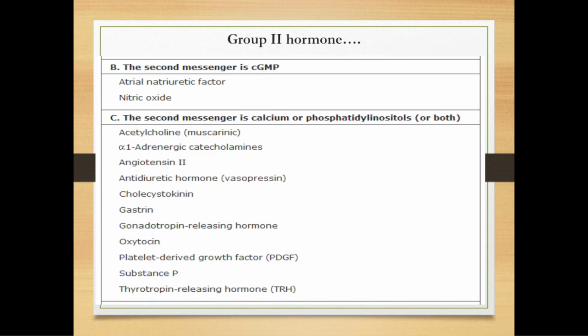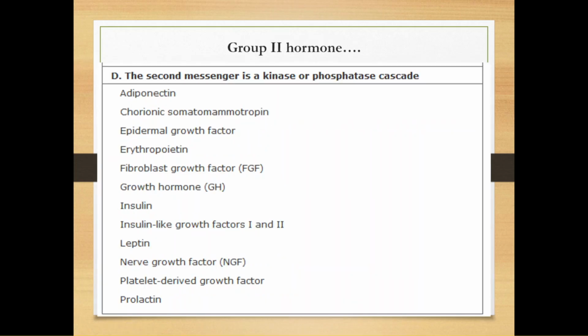Similarly, calcium and phosphatidylinositol are also secondary messengers for number of hormone. Finally, kinase and phosphatase is a secondary messengers for many important hormones including insulin, growth hormone.